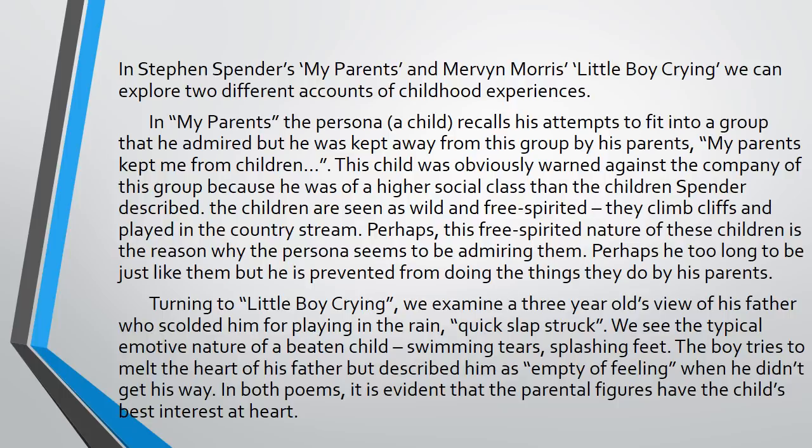So in My Parents, the persona, a child, recalls his attempts to fit into a group that he admired, but he was kept away from this group by his parents. "My parents kept me from children." So you put in a little evidence there to support what you're saying. You back up what you're saying with evidence and you quote that, use your quotation marks, double inverted commas. This child was obviously warned against the company of this group because he was of a higher social class than the children Spender described. And use the poet's name as you're writing. It shows a smoother flow, really.